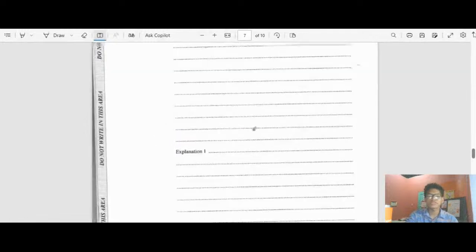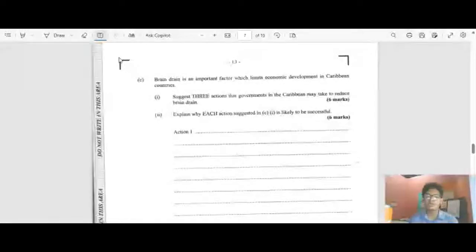And it looks as if we're reaching our climax. Brain drain is an important factor which limits economic growth in Caribbean countries. Brain drain is the outflow of workers from developing countries. Within third world countries especially, persons might look to other, developed countries like Canada, Australia, New Zealand, Singapore, Dubai, and go and work in what we would call the first world developed countries. What happens when these persons leave those third world countries? They are left undeveloped, and they develop the already developed country further. So that's what we refer to as brain drain.